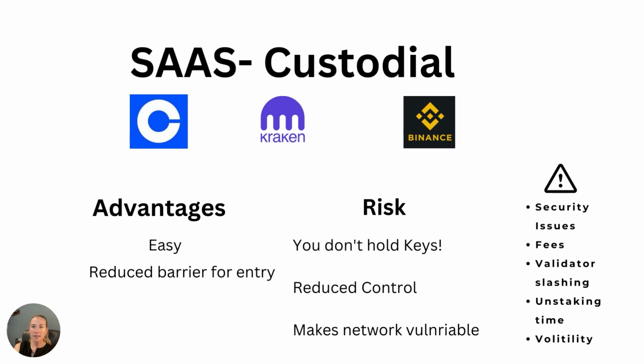Custodial services are centralized providers like Coinbase, Kraken, and Binance in the US. They run large numbers of validators. So they have lots of validators. And so the advantage is, of course, it's easy. If you already have funds on Binance or Coinbase, it's really easy to take it out of that wallet and then stake any amount. There's really not an amount that you have to stake. You can stake, I think, as little as 0.01 ETH. So it makes it easy for anyone to have Ether that's just sitting there on the side to earn a little bit of APY. The number one risk is it's custodial.